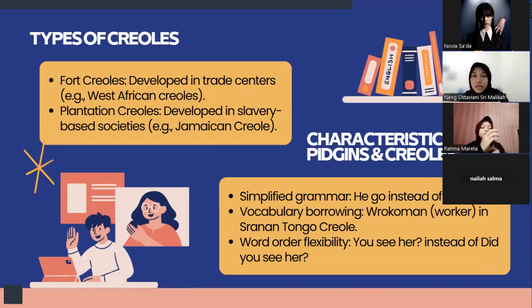Characteristics of Pidgins and Creoles. Pidgins and Creoles simplify grammar to make communication easier. For example, in many Creoles, there is no distinction between singular and plural verbs, like "he go" instead of "he goes." Creoles also borrow words from different languages, such as Rokoman in Sranan Tongo Creole, which means worker, is a mix of English and African influences. The sentence structure is often direct, so instead of saying, "Did you see her?" speakers may say, "You see her," making it more efficient.